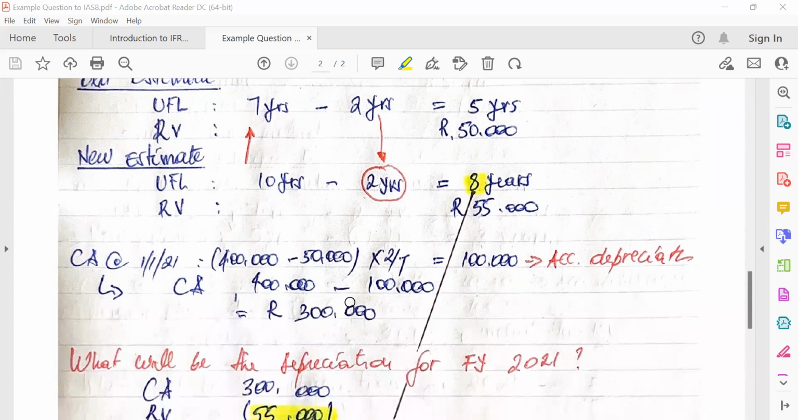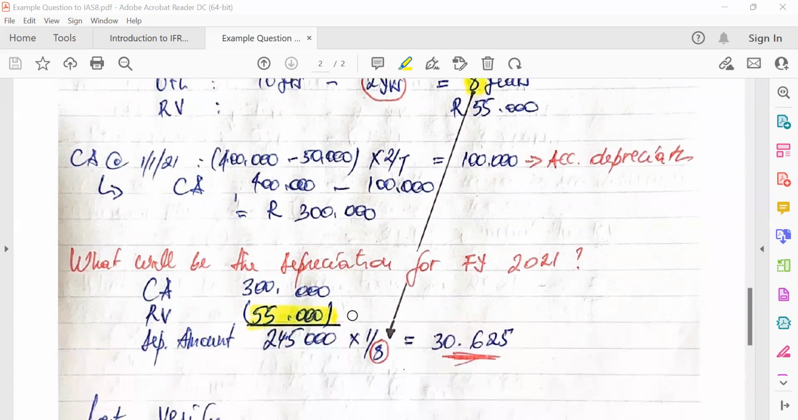So let's try to get what is the carrying amount at the beginning of this financial period. We did the same in the first scenario. It was 400 minus 100,000. We all know where the 100,000 comes from. This is the accumulated depreciation of year 1 and year 2, which leaves us with a carrying amount of 300,000 at the beginning of 2021.